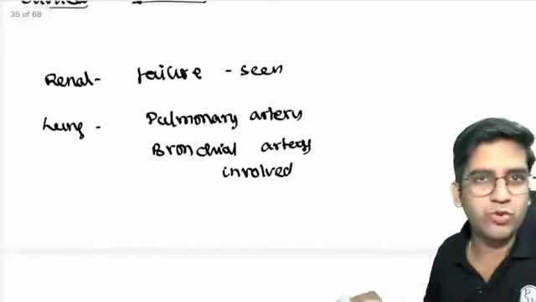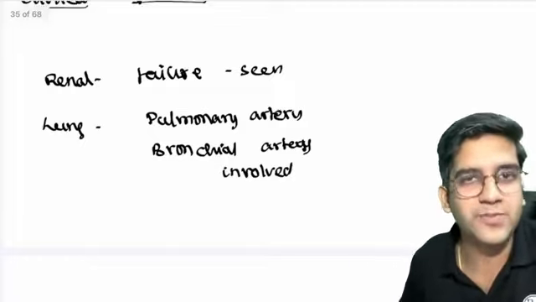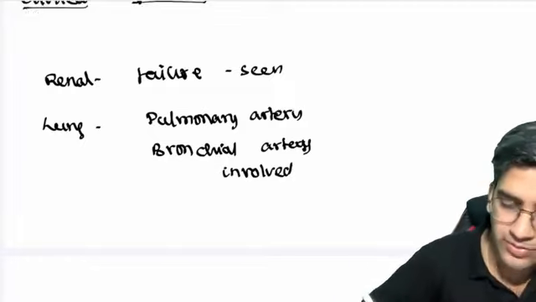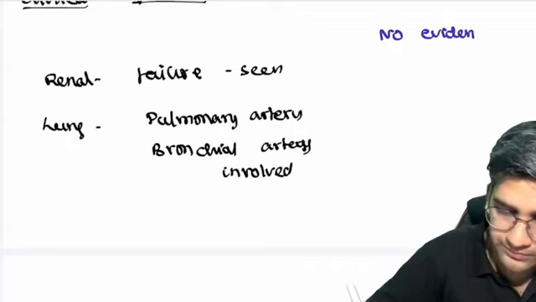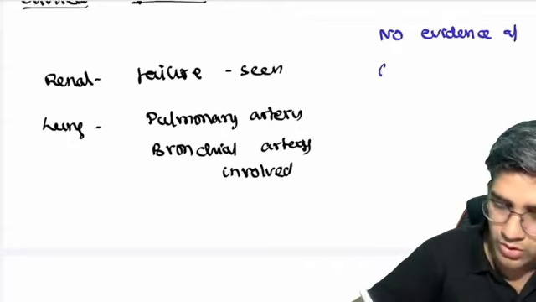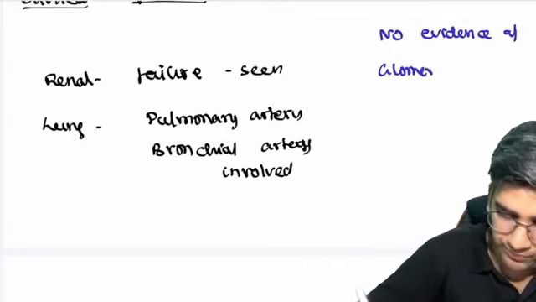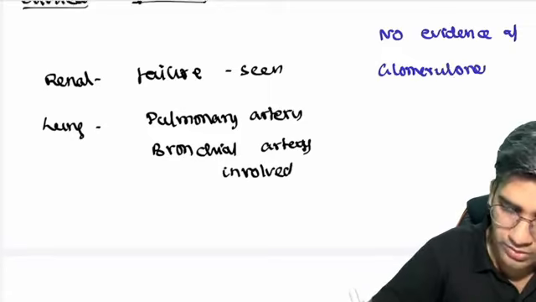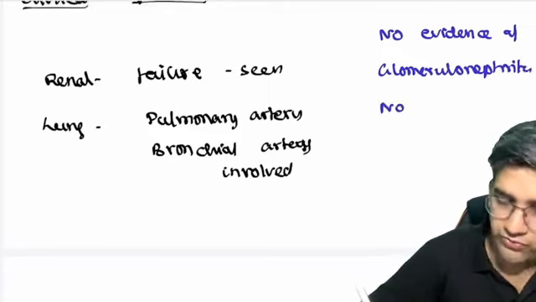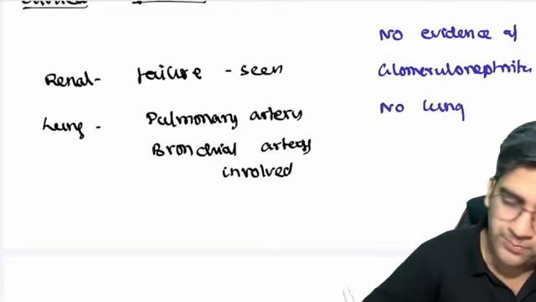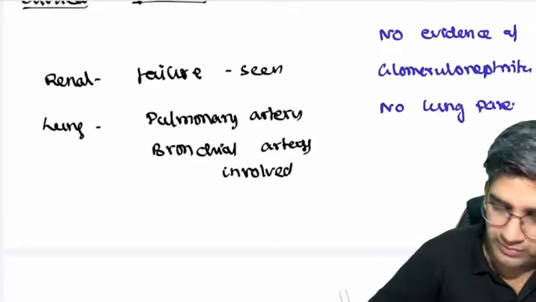The same textbook, be it Harrison or Robbins or any textbook, will also say that there will be no evidence of glomerulonephritis, and also that there will be no evidence of lung parenchymal involvement.